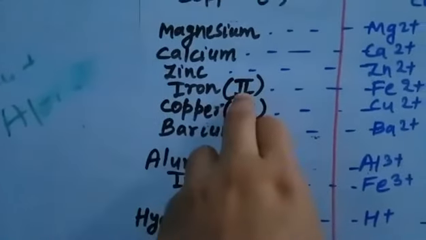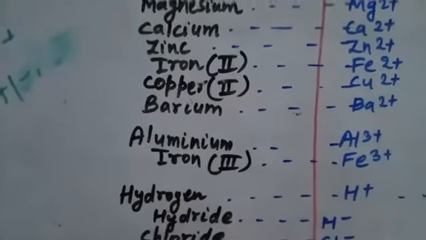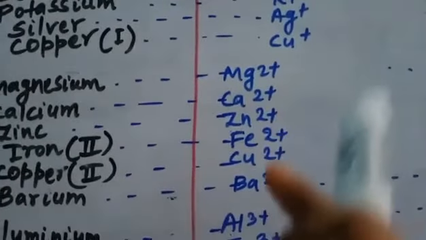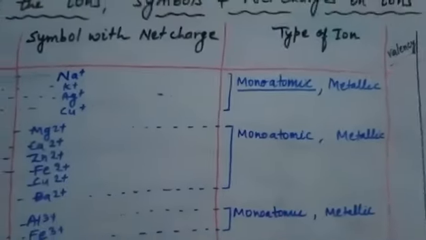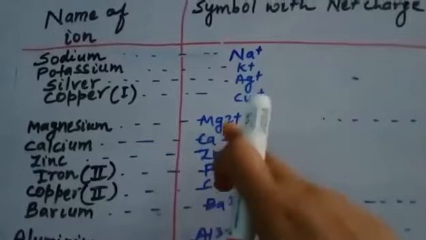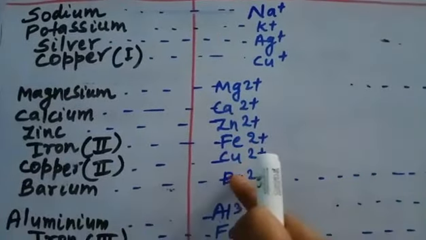Similarly, why have I written iron 2? This means further we will read that iron also can have 3 positive charge on it, so we will write that as iron 3. You can see that these are also called monoatomic ions, because these are single charged atoms. And they are also all metallic ions. Mg, Ca, Zn, Fe, Cu, Ba, they are all metallic. That's why I have written type of ion as metallic.